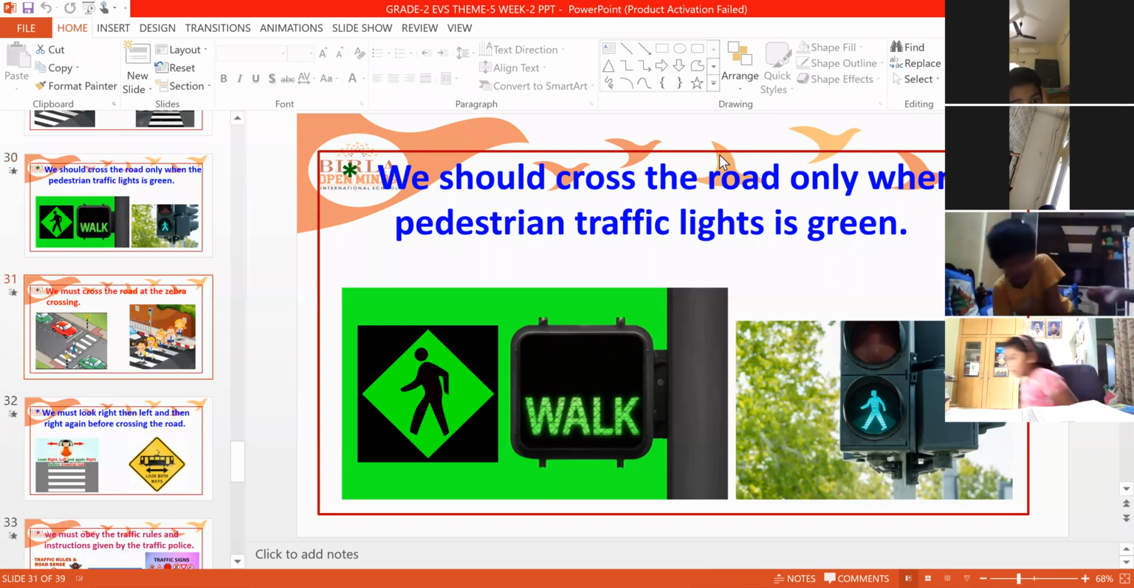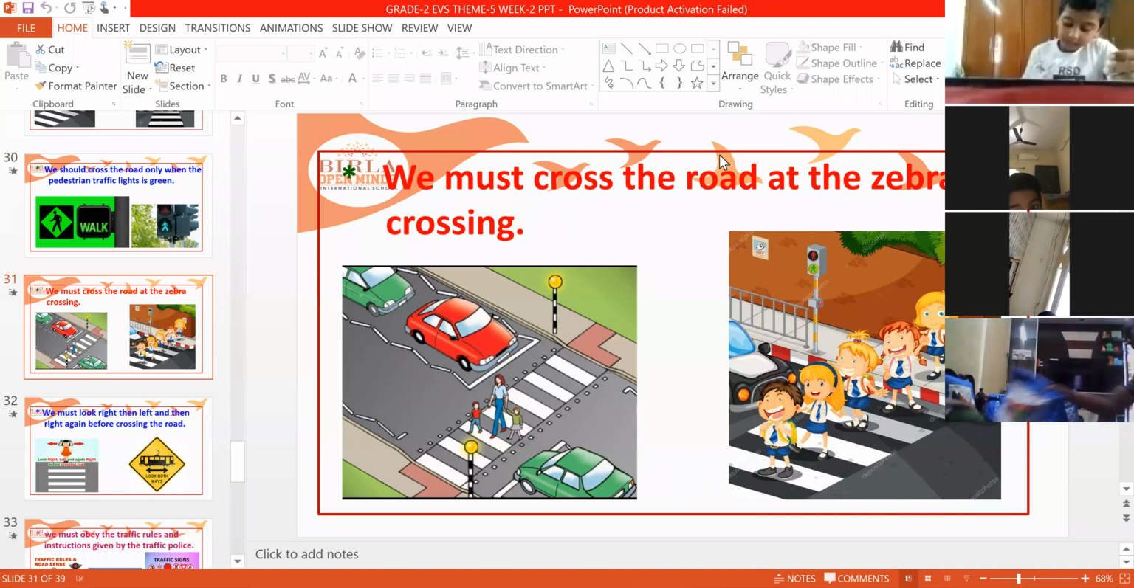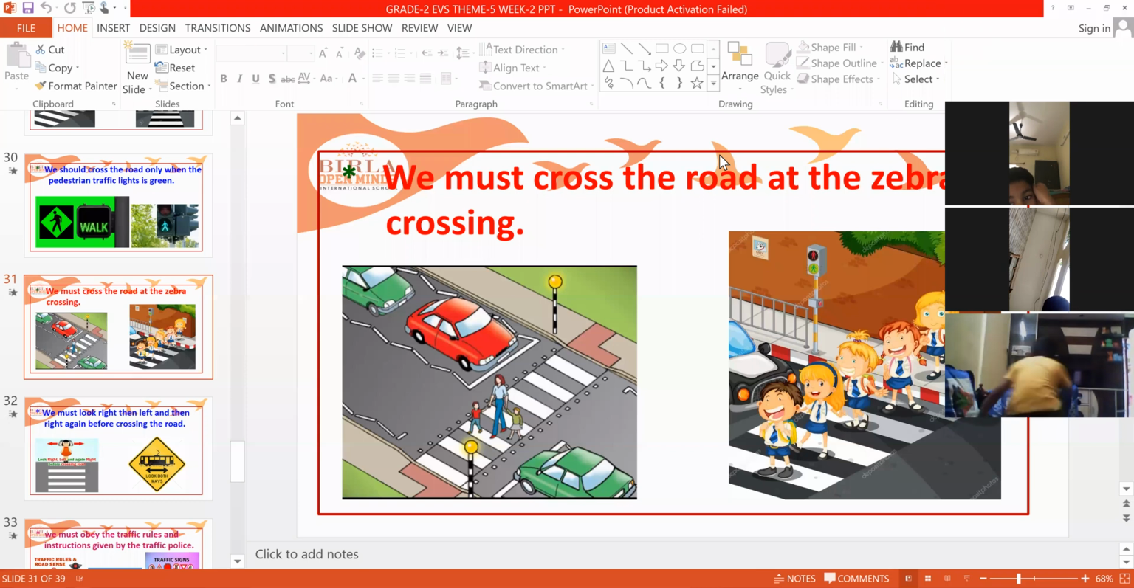Next, we must cross the road at the zebra crossing only. Where there is a zebra crossing, there only you have to cross the road, not wherever you want. Because while you are crossing on the zebra crossing, the vehicles on both sides will stop. They stop and they will give you a chance to cross. So you have to cross at the zebra crossing.